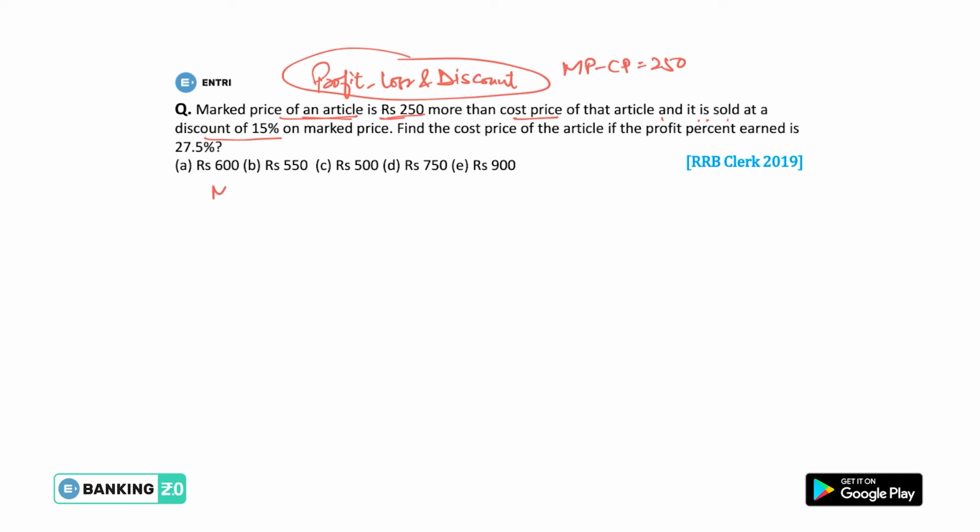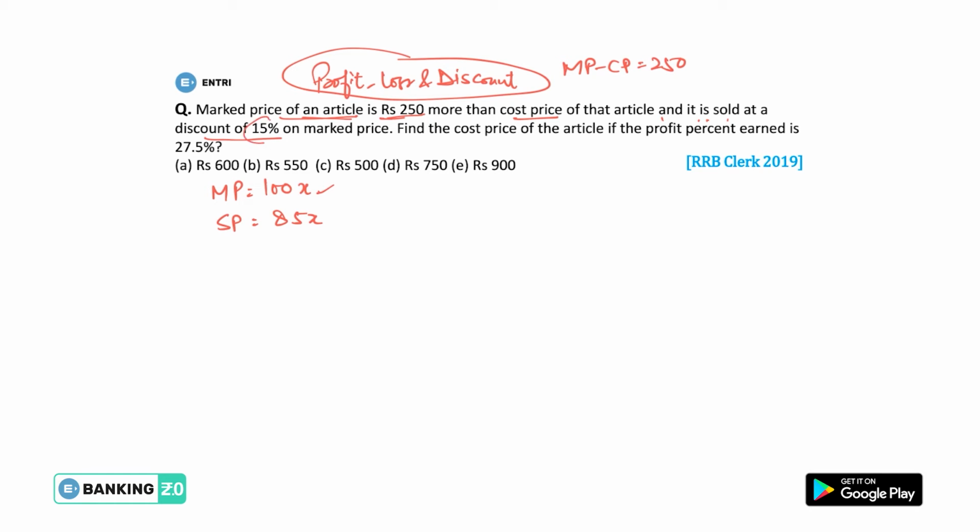For example, if the mark price of that article is 100x, then the selling price will be 100x reduced by 15% of this value, that means 85x, because when you sell an article by giving a discount on mark price, you have to reduce that value.